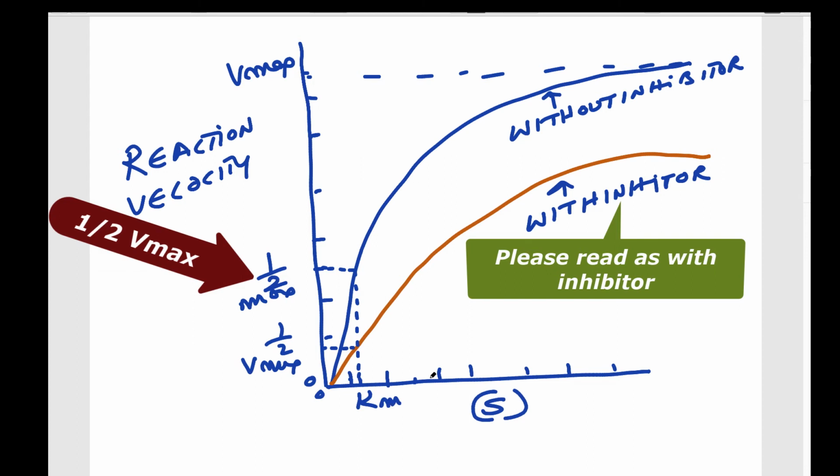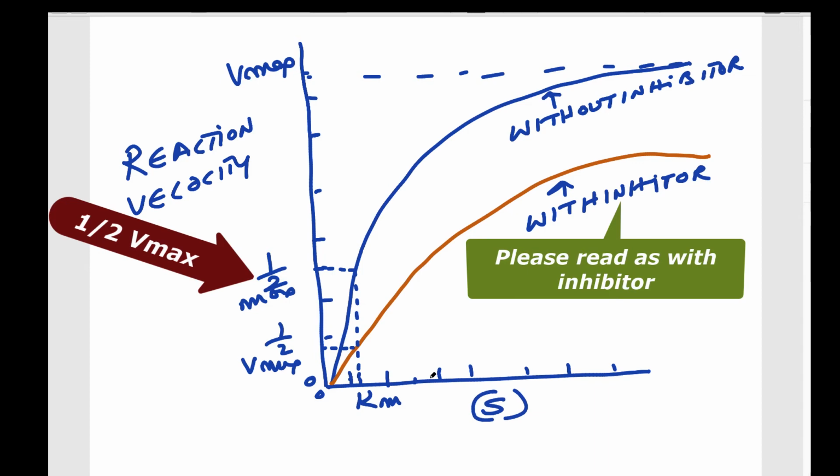What does it tell us? It tells us that by binding of inhibitor to the enzyme at a site other than the catalytic site, V maximum is decreased, but it doesn't affect binding of substrate to the enzyme.